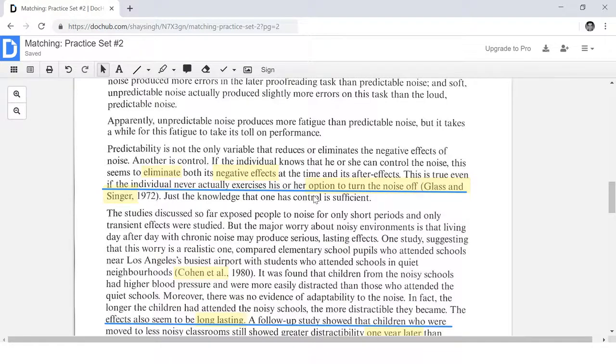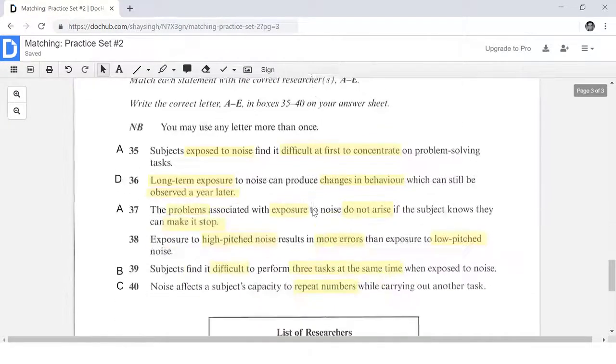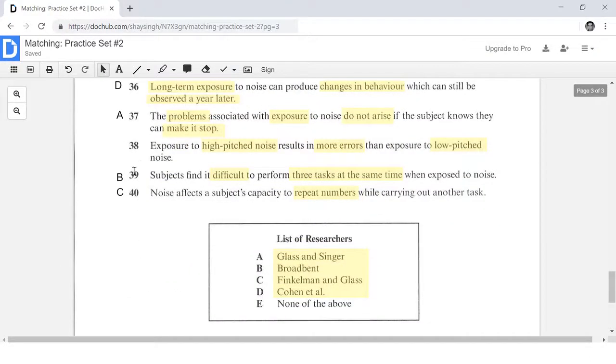I see loud noise, soft noise, predictable noise, unpredictable noise. But I don't see anything about high-pitched or low-pitched. Those keywords don't even appear in our reading passage. So I'm going to conclude that the answer to number 38 is E, none of the above, because that information is simply not available in our reading passage.